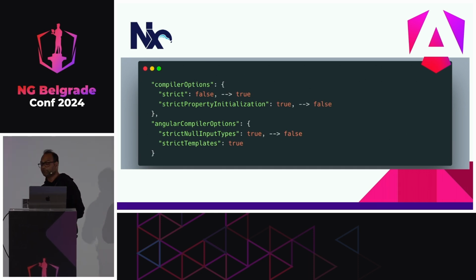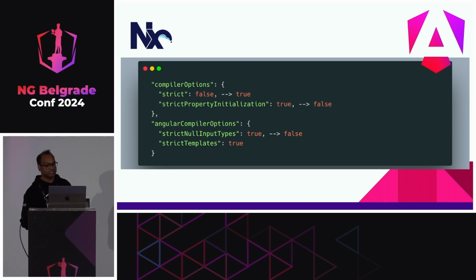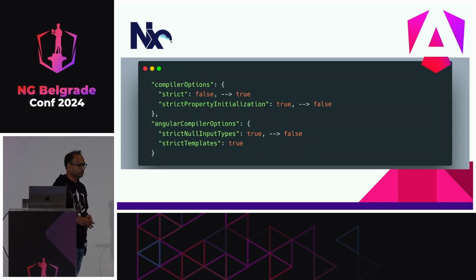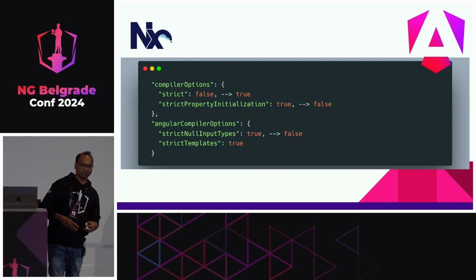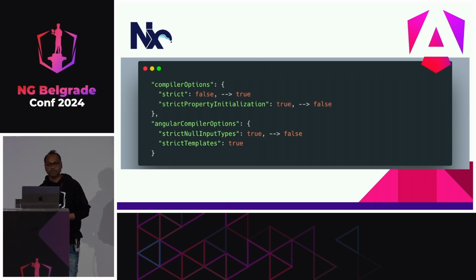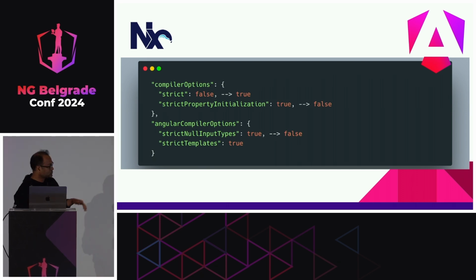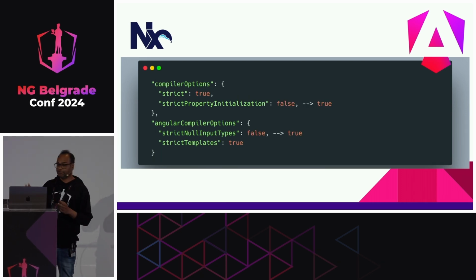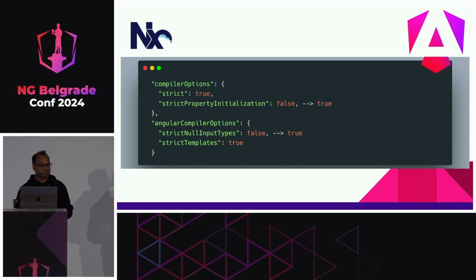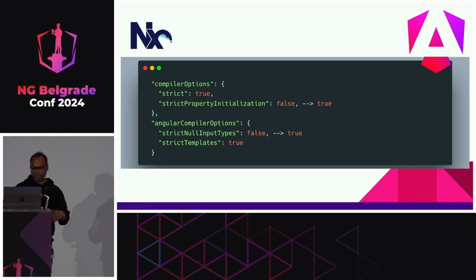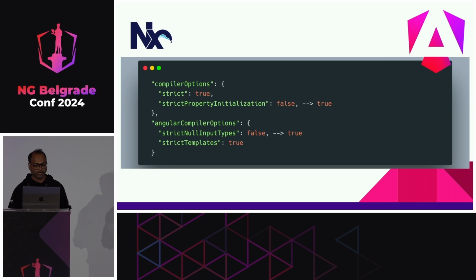And we said, okay, we will not enable strict property initialization and strict null input types as of now, because again, it was breaking more things than we expected. And then we said, okay, once these 2 are done, we will go to the third iteration where we'll turn these 2 flags on. So this was our complete idea from start to end, like how we'll do it.